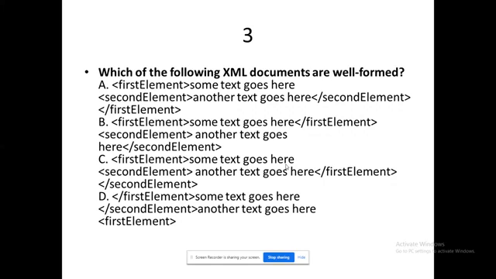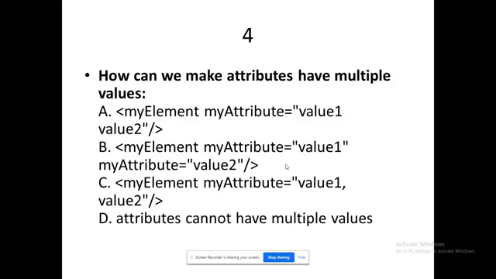In option C, the second element and first element are intersected. In option D, the tag was not opened properly for the second element. So A, C, D are invalid, and option B will be validated correctly. Okay, it's option B.